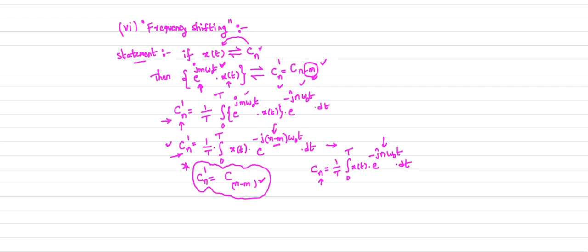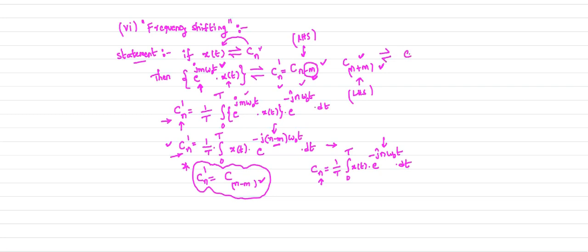Now if you generalize this case, suppose I want to get the frequency shift operation Cn plus m. The operation Cn minus m is called the right hand side shift operation, which is your frequency shift operation. This operation, Cn plus m, is called the left hand side shift operation. For this, what is your signal?